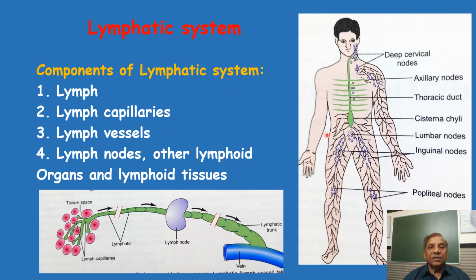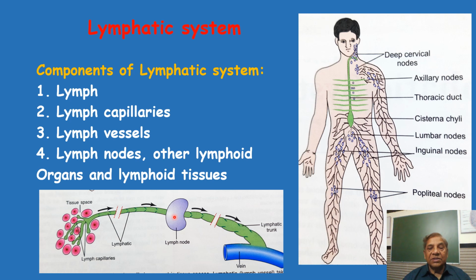The fourth component is the lymph node. These bean-shaped structures are the lymph nodes, and the lymph has to be filtered by this bean-shaped structure before it drains into the lymph vessel, which we will learn in great detail in the next video. But the lymph node is not the only organ through which the lymph passes; there are other lymphatic organs, the spleen and the thymus gland. So the spleen, thymus gland, and lymph node are the organs of the lymphatic system.